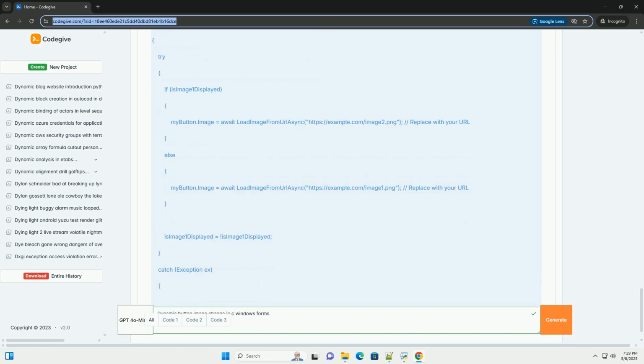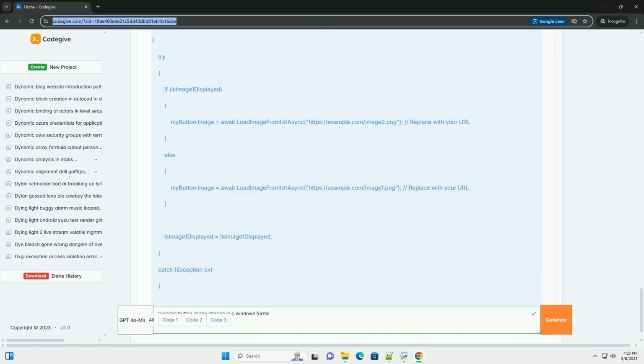11. Error handling and best practices. Always use try-catch blocks. When loading images from files or URLs, wrap your code in try-catch blocks to handle potential exceptions, for example file not found, invalid URL, network errors. Dispose of images: when you are done with an image object, it's good practice to dispose of it to release resources. This is especially important when loading images frequently. You can do this using a using statement.